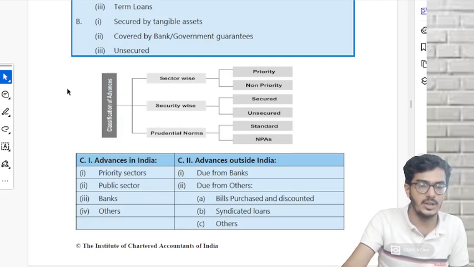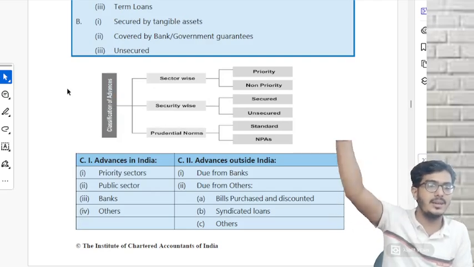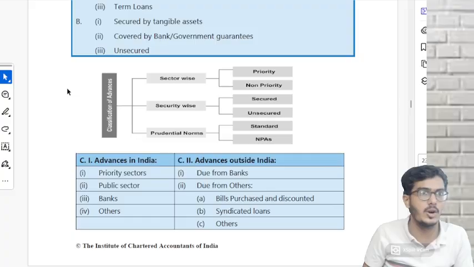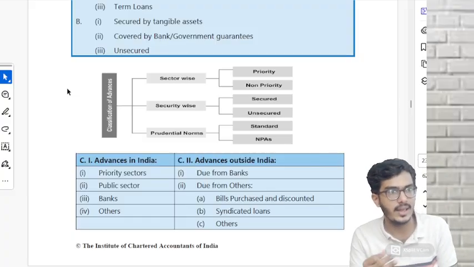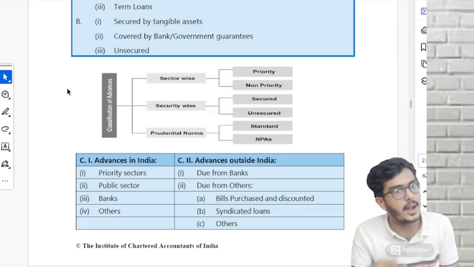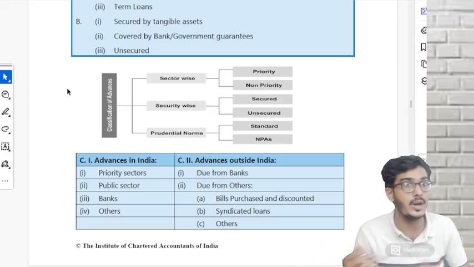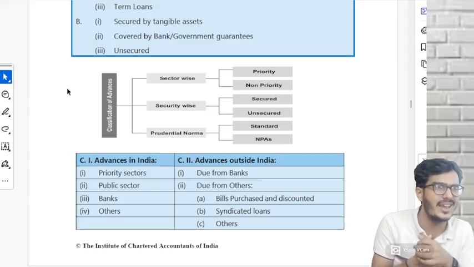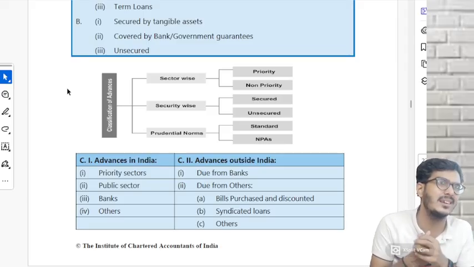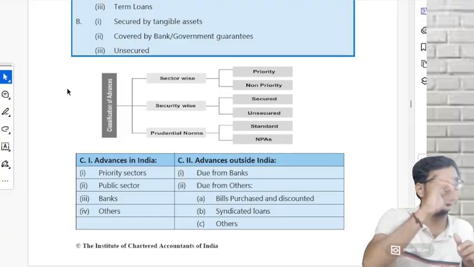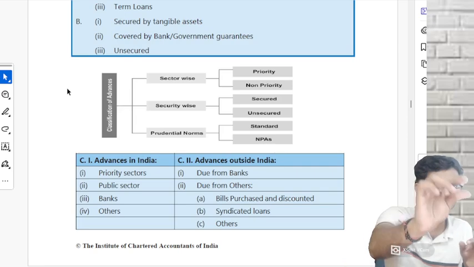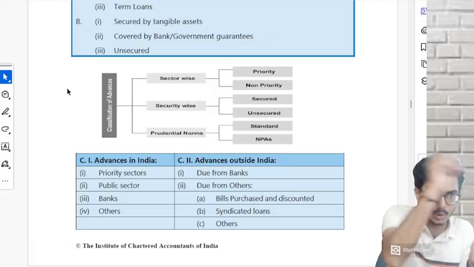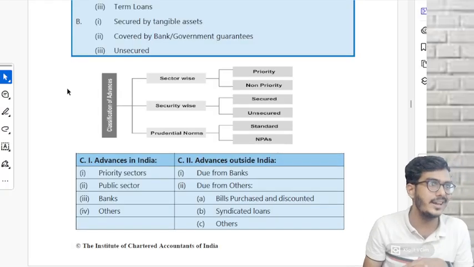Classification can be done in 3 ways: sector basis, security basis, and prudential norms. Sector basis: something called priority sector and something called non-priority sector. Agriculture, education, health, all these are called priority sectors. Apart from these, all are non-priority sectors. Banks do not prefer giving loans to educational, poor, and agricultural people, farmers, because they take a very small amount of loan and may not pay it. But the government has come up with requirements, like the reservation in colleges for SC, ST, OBC. Similarly, these are called priority sectors. This much amount of your total advances should go to these priority sectors.